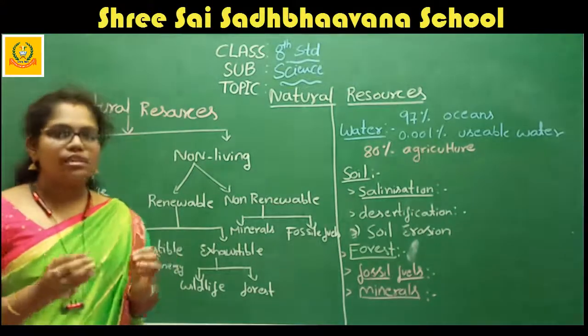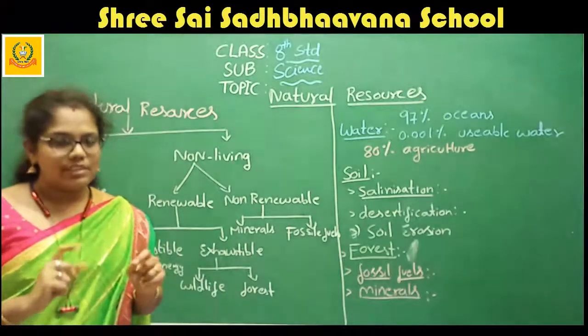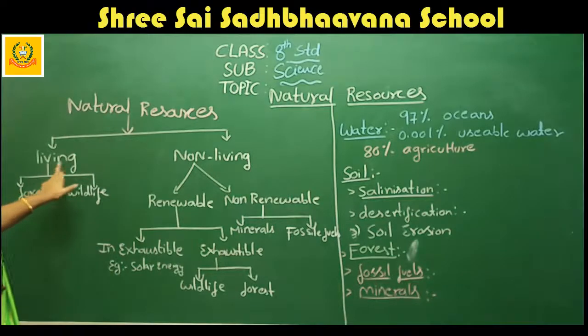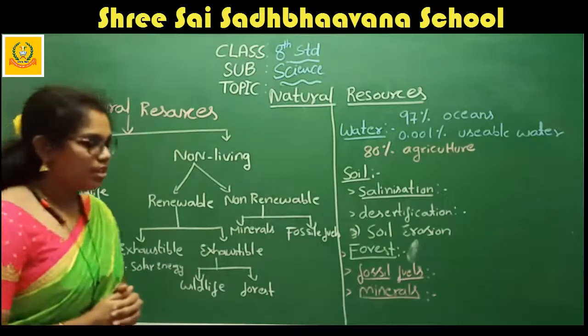Both the living things and the non-living resources should be present. Therefore, natural resources are divided into two types: first is living resources and the second one is non-living resources.